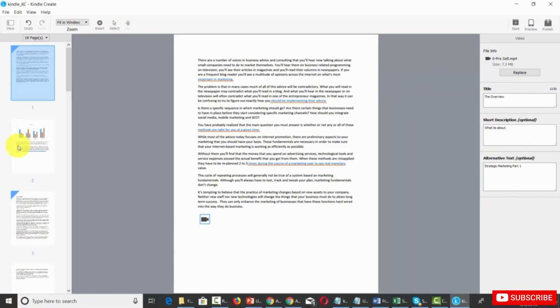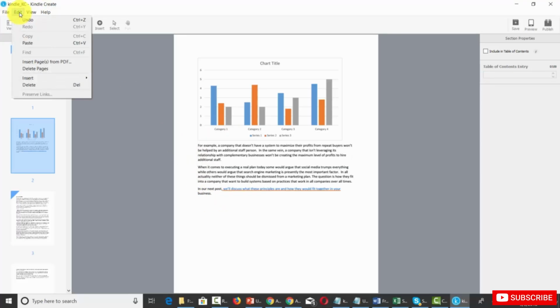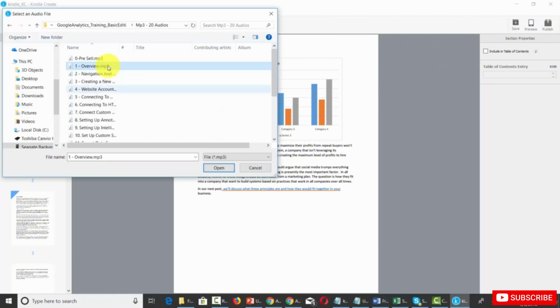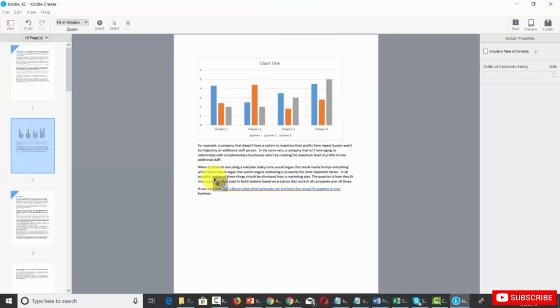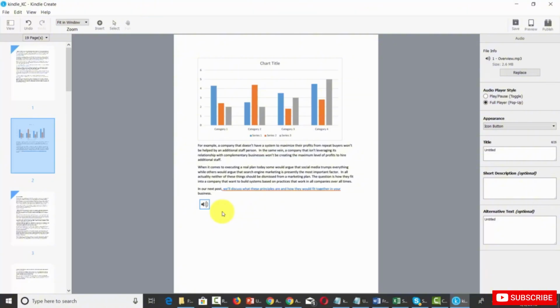So for example, if you wanted to put another video or an audio on the second page, you can do that. So for example, what we would do is we would click the Edit command. We would then click the Insert command, and then we would click Audio from File. And once we selected our audio, we would then have an audio icon connected to our mouse. All we would need to do is to place that audio icon. Kindle will say it's adding the plugin. And then once you've added the plugin, you'll then be able to write your description.